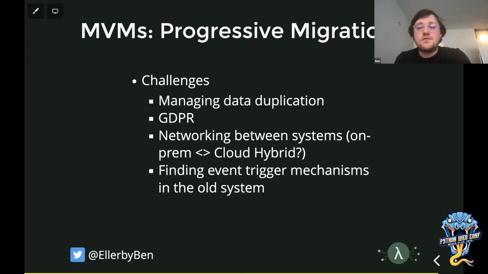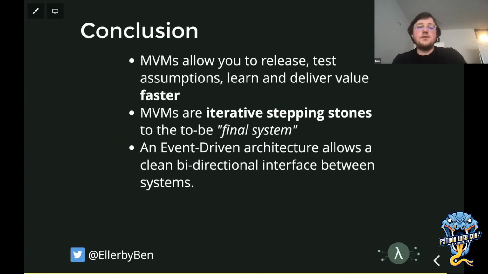Networking between systems, if it's from on-premise to a cloud-based system, how are we doing that networking? Do we have to go through some sort of VPN? How do we integrate directly or go between two cloud providers, maybe from AWS to Azure or Azure to AWS? They don't have the same event-based system. So do we use a third-party solution? TriggerMesh is actually trying to solve that problem, worth looking up if you've not seen it before. Or do we have to add some sort of abstraction layer over our event system? And then finding that mechanism to trigger events from the old system and the new system.